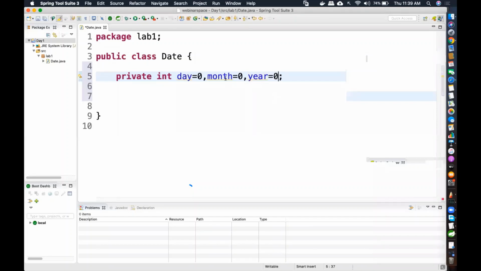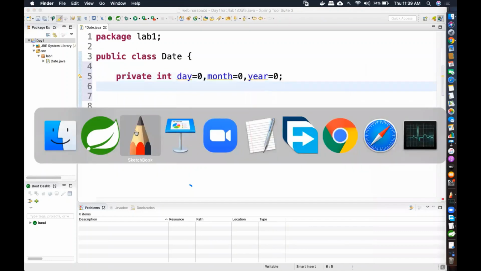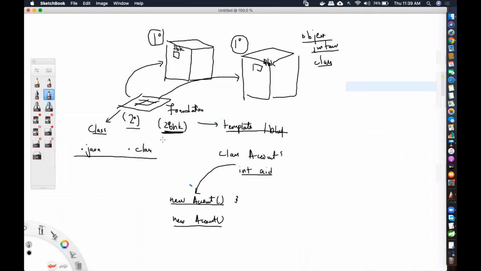So if I say day, month, and year, then what is the problem? You wrote in your template already that day should be equal to 0, month should be equal to 0, year should be equal to 0. So if I create an object of that particular class, everybody's day, month, and year will be what by default? 0.